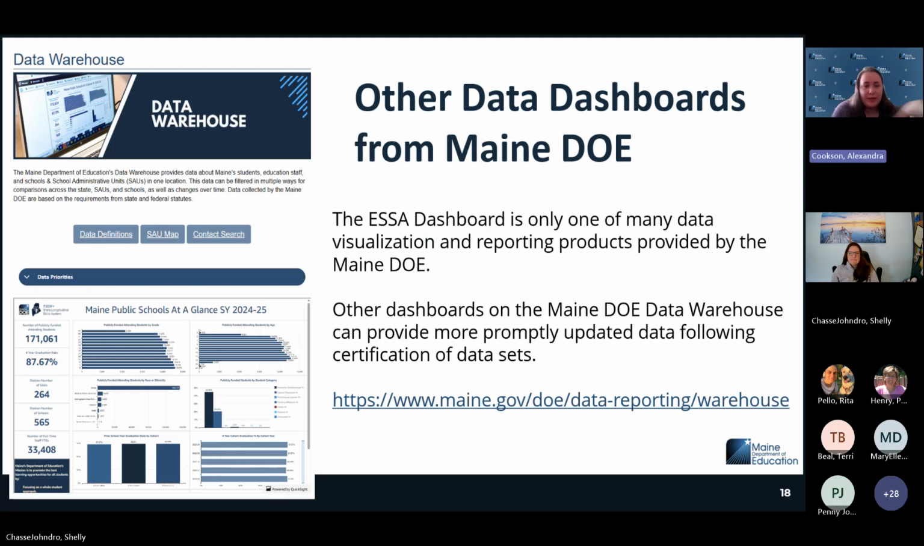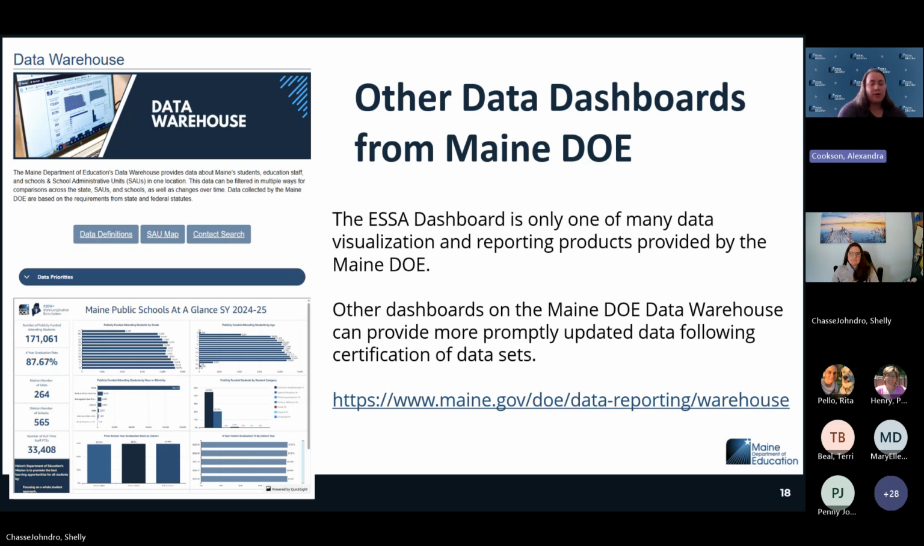Those suppression policies also bleed into our other data dashboards. There was a question last week that I wanted to address in this webinar. We do have other data dashboards from the Maine Department of Education. They're available on our data warehouse. If you go to the Maine Department of Education website and go to data and funding, it's one of the options under there. It's data warehouse. And we have some visualizations. This is an example of it. That's our quick facts. This is just a quick glance, statewide data. There are a couple other dashboards available within that that have different data sets.